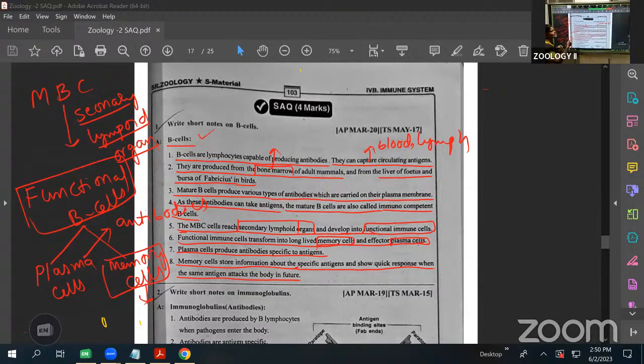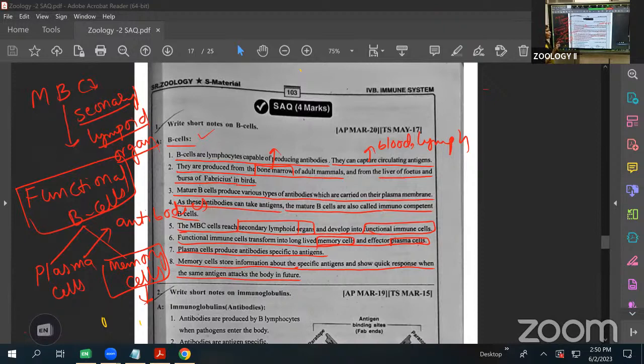The mature B cells are of various types, producing various types of antibodies. They carry them on the plasma membrane, and these antibodies attack the antigens. When stem cells are formed as mature B cells, the mature B cells enter the secondary lymphoid organs and become functional, which we call functional B cells.